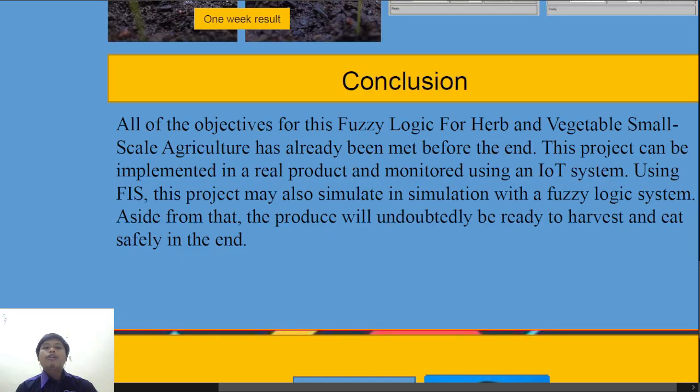For the conclusion of this project, all the objectives for this fuzzy logic for herbs and vegetable small scale agriculture have been achieved. This project can be implemented in a real product and monitored using an IoT system. From that, the produce will undoubtedly be ready to harvest and eat safely in the end.